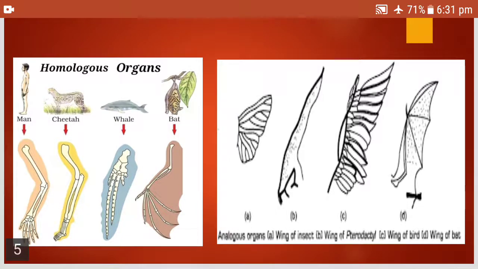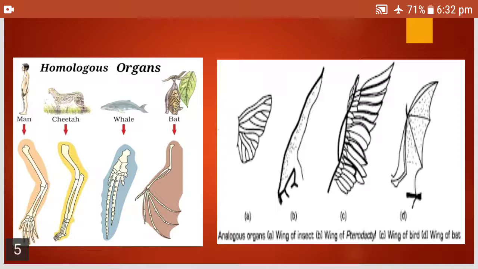You can see here homologous organs of different organisms: man, cheetah, whale, and bat. They all have similar embryonic origin. They have the same structures but those organs are performing different functions.